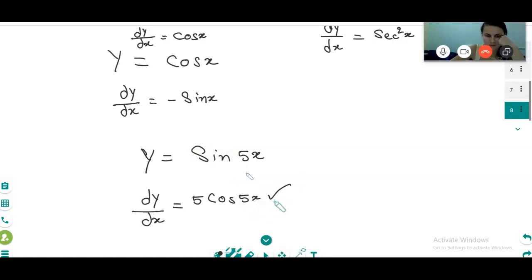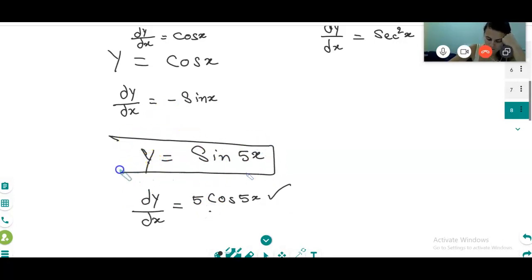Then what about integration? Integration is the reverse process, the inverse function of differentiation. Please listen very carefully. Inverse function means y is a function, please understand. y is equal to sin x, it may be anything.